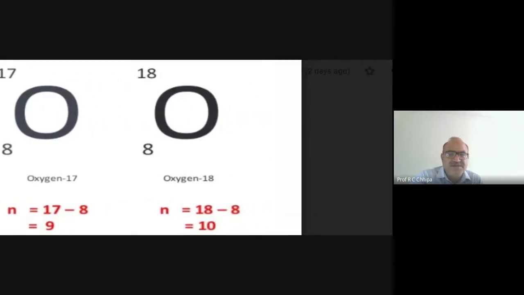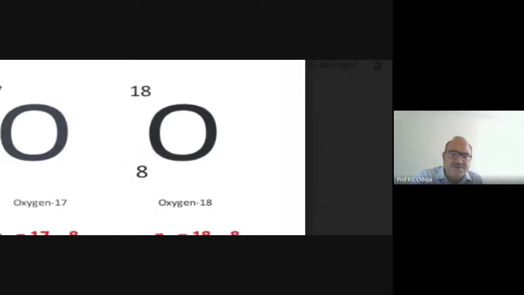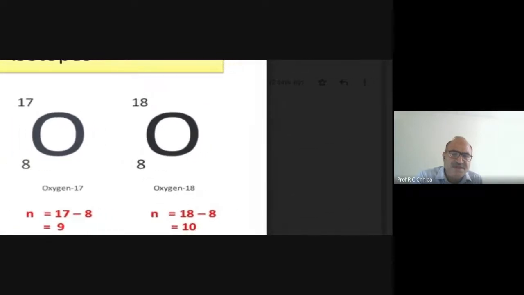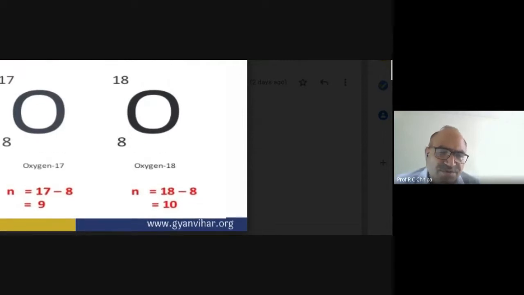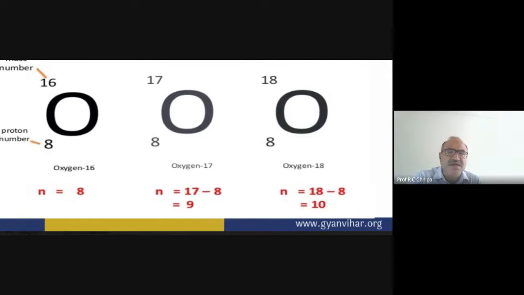In the third isotope, the atomic number of oxygen is 8 and the mass number is 18. What about the number of neutrons? That will be 18 minus 8. The number of electrons is the same in all three different species.